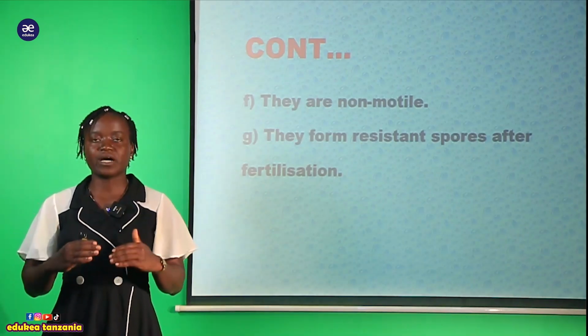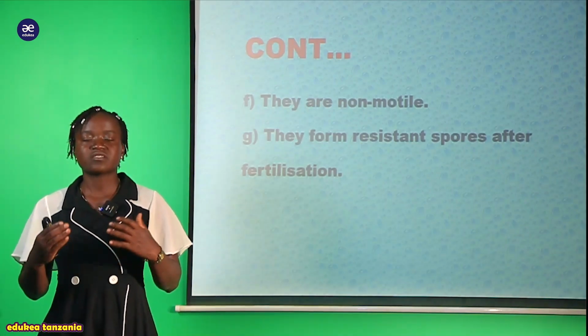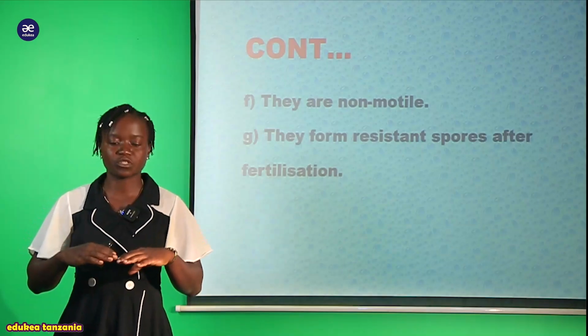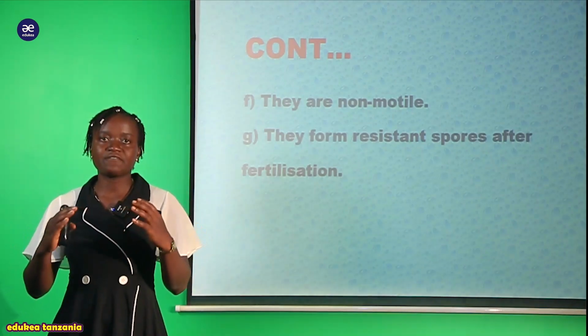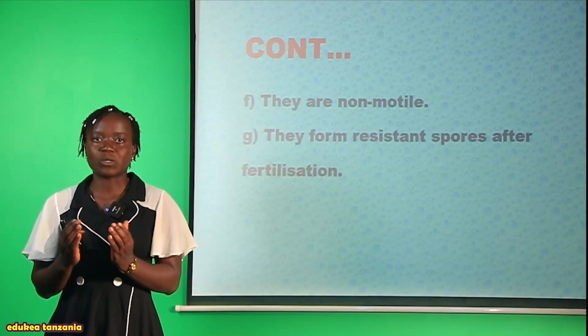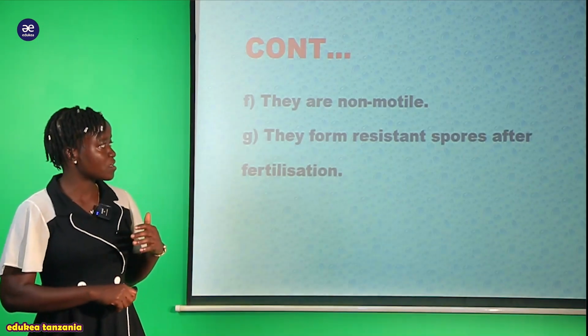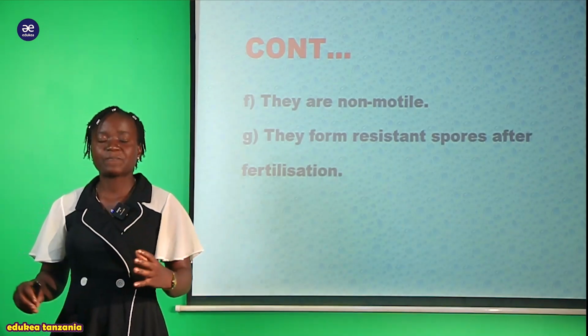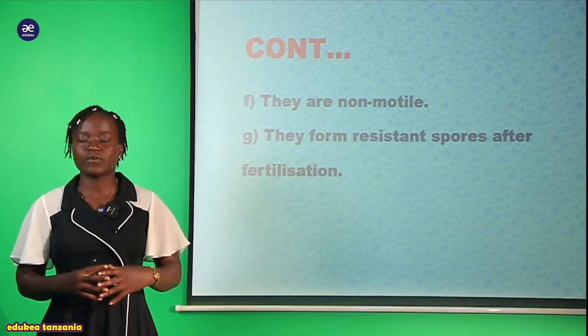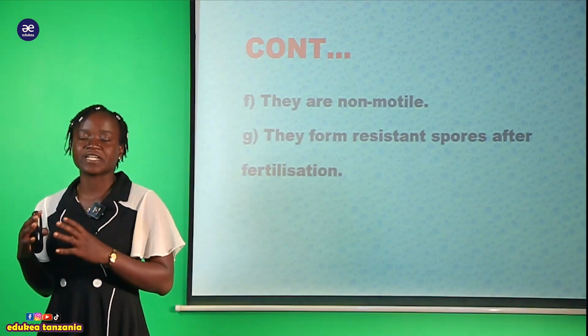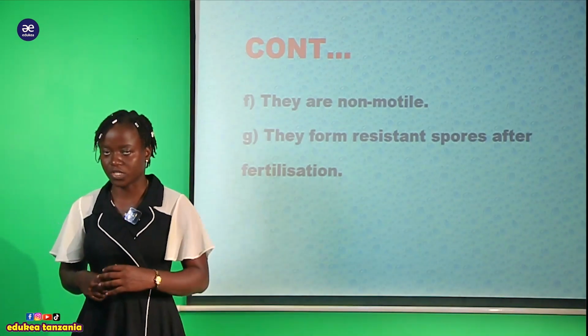For example, there is possession of cyst. The cyst tunasema kwamba ni outer layer that covers the body of this Apicomplexa au Plasmodium. Kwa ina maana kwamba these spores which are found in this phylum, they are protected by cyst in order to resist different kinds of environmental changes.